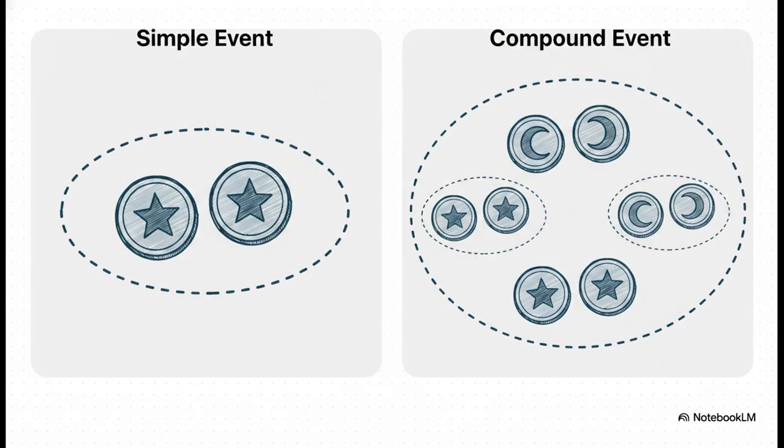We can also categorize these events based on, well, just how many elements are hanging out inside that subset. A simple event contains precisely 1 sample point. Going back to our 2-coin toss, getting exactly 2 tails is a simple event because there's only one way that happens, tails, tails. But a compound event contains more than 1 point. If our event is getting at least 1 head, suddenly that includes heads, tails, tails, heads, and heads, heads. It's just a much broader condition.